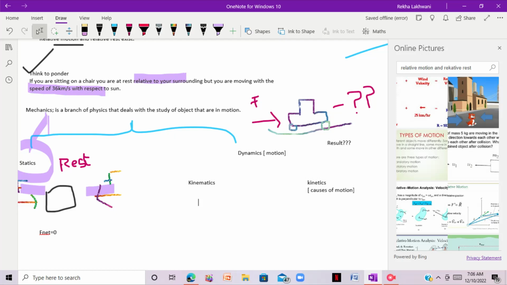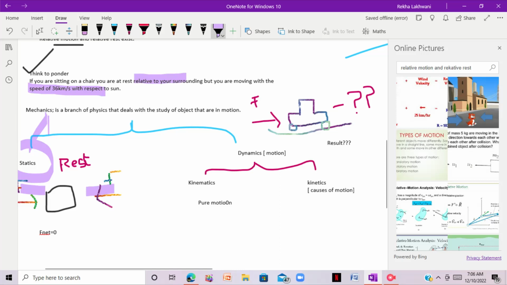This is the simplest definition I can make. It means that you are moving in one dimension. One dimension means that you are moving in a straight line.